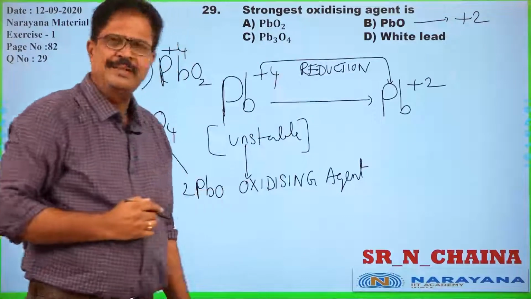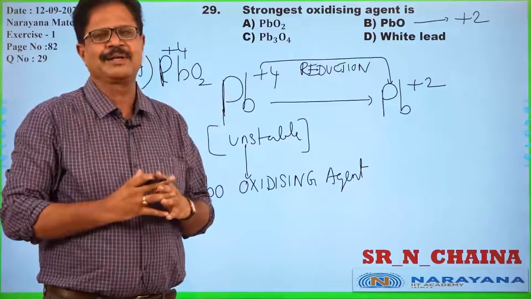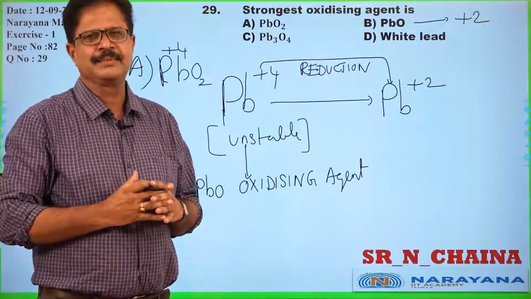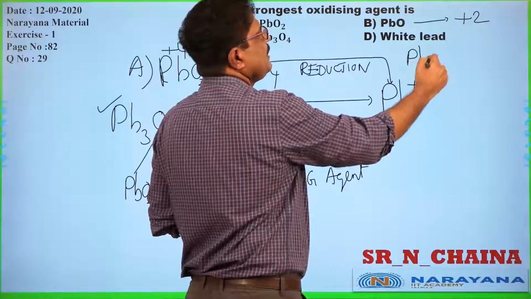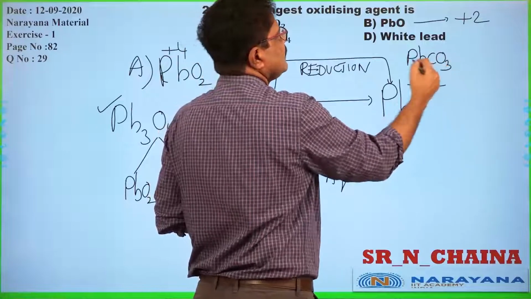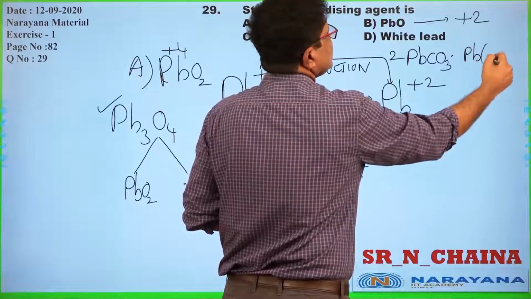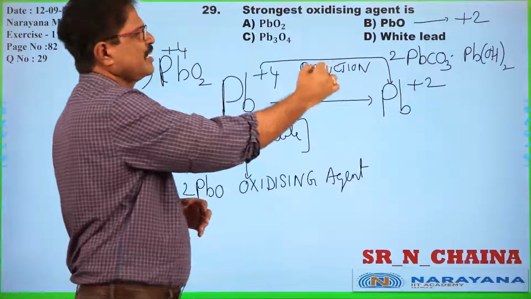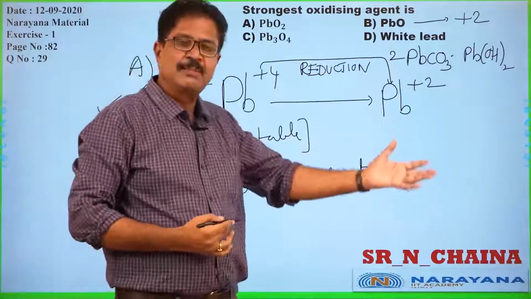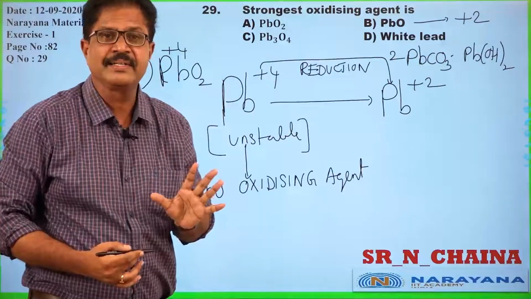You go for white lead. White lead, one of the important compounds of lead, plumbum. Here, white lead is 2 moles of PbCO3 and 1 mole of Pb(OH)2, a 2:1 ratio of lead carbonate, and that's why it is commonly known as basic lead carbonate.